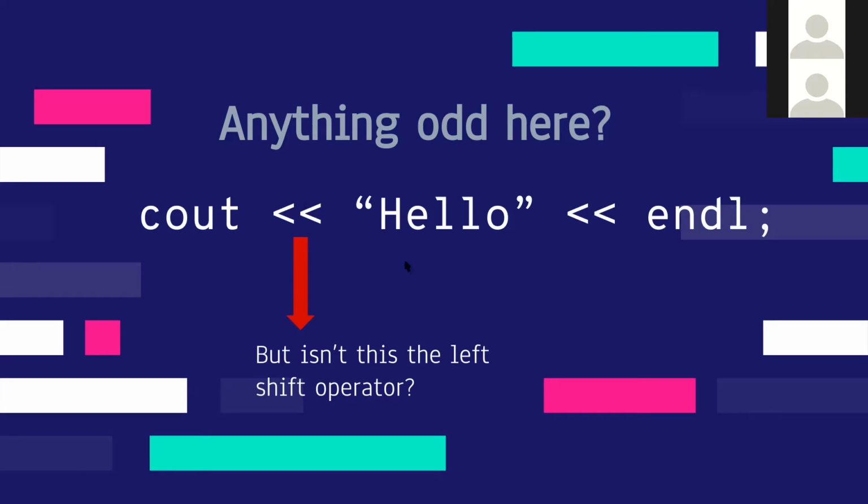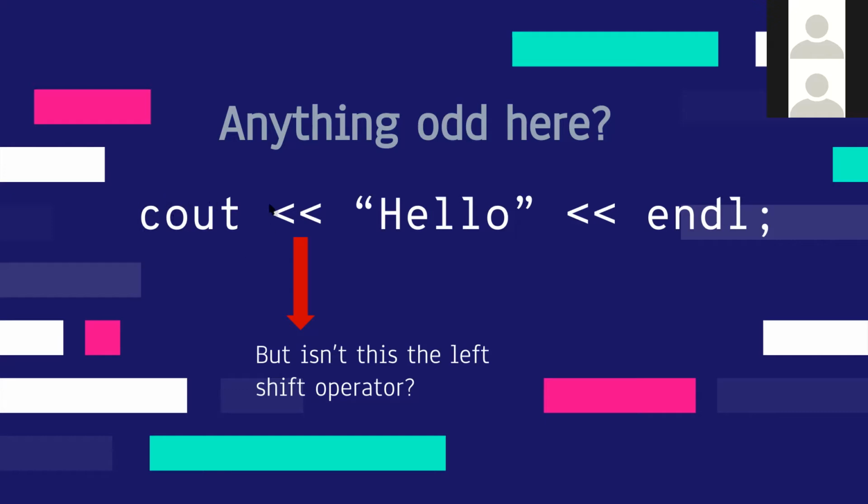But we are using the left shift operator here differently. When I say cout left shift hello, it does not mean left shift cout by hello times. It doesn't make sense in English, right? What we are actually saying is send this hello string to this cout object so that it can print hello onto the console, that is the terminal, whatever output screen you have. It is going to print this hello onto the terminal, and it will return this object again.